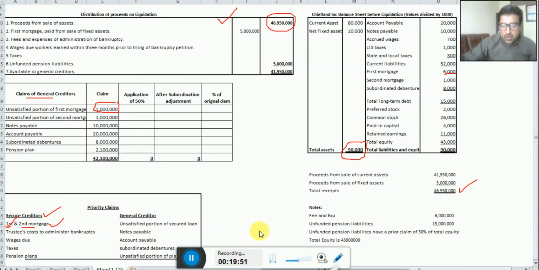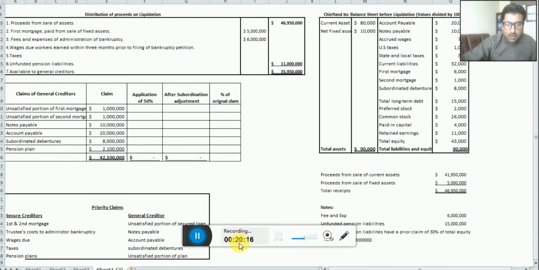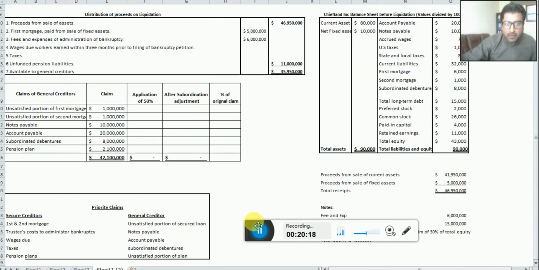Okay, now after this we have trustees' cost to administer bankruptcy. So dear students, look here, we have fee and expenses in the notes. The fee and expenses are given as 6 million. This is the cost of the trustees. So we are paying the cost of the trustees, and that is equal to how much? 6 million. So equal sign, and just click on $6 million. Dear students, just to make it clear and simple, all these values are in dollars.